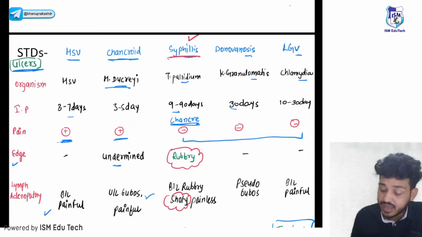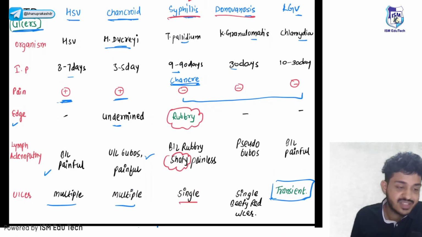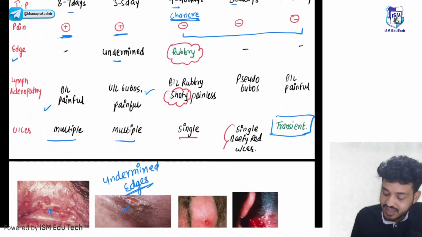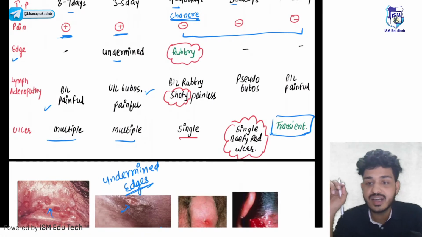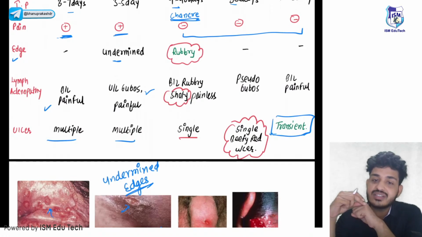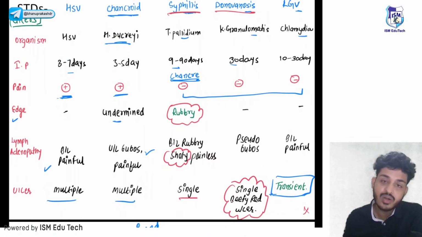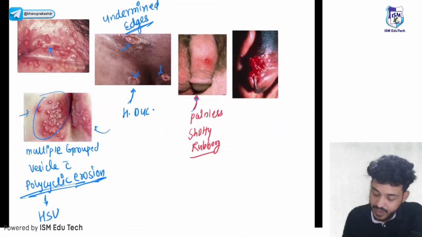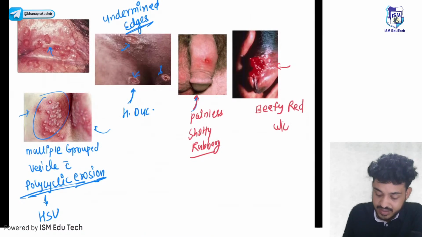You can easily identify. Again, if you don't remember, it's okay, no problem. You will look for donovanosis. Just remember, in donovanosis the ulcer will be single and beefy red, and it will bleed on touch. Whenever you try to touch the ulcer, it will bleed. In LGV you will not find any ulcer. So it will be easy for you.